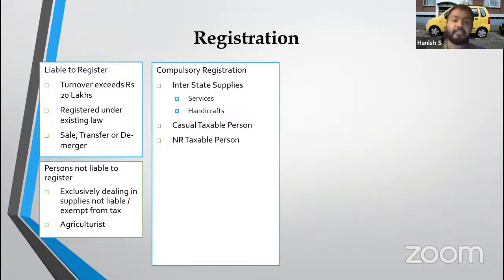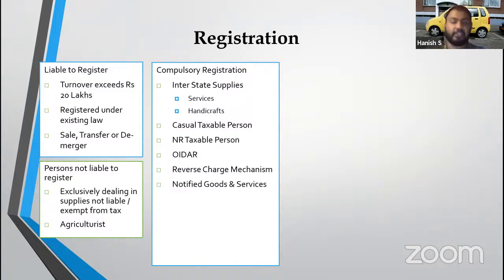But interstate supply of services, I am not required to register because the exemption has been given. If I am a casual taxable person or a non-resident taxable person, compulsory registration is required to be taken. OIDR not relevant for us. If I am required to pay taxes under reverse charge mechanism, I am receiving services from a lawyer, then I am required to pay tax under reverse charge mechanism. I will have to compulsorily get registered.